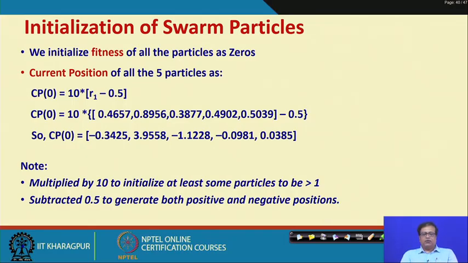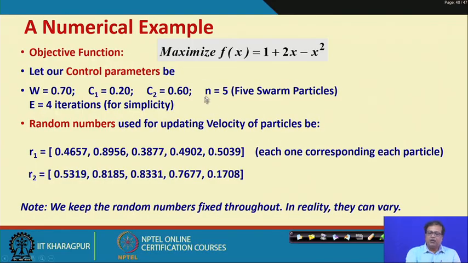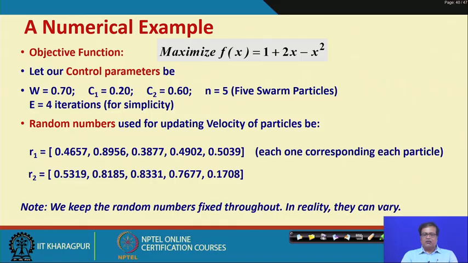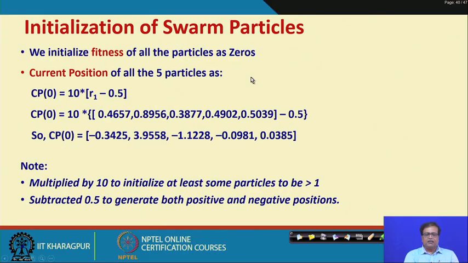We have to ensure that these sorts of things are done, and another thing should be kept in mind. Look at the function. The positions should be such that they cover our solution space. The initial particle positions actually represent the x value, since this is a function of x.